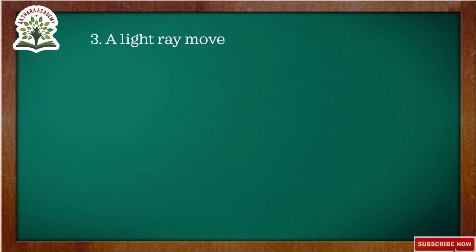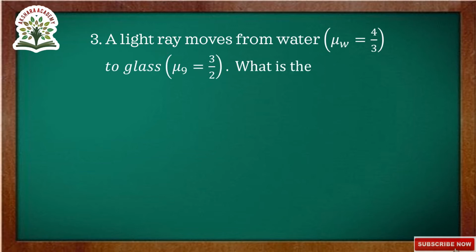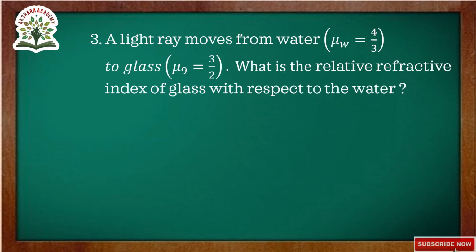Third question. A light ray moves from water, whose refractive index is given as 4 by 3, to glass, whose refractive index is given as 3 by 2. What is the relative refractive index of glass with respect to water? Here they gave mu water as 4 by 3 and the refractive index of glass as 3 by 2. We have to calculate the relative refractive index of glass with respect to water. Let us go to the solution.